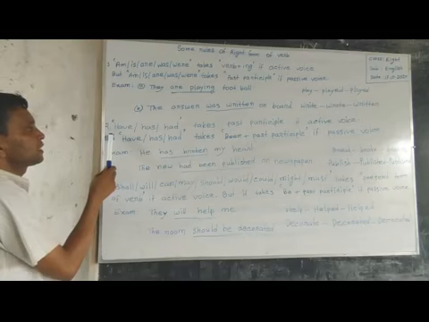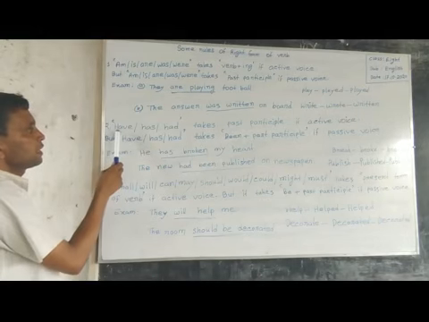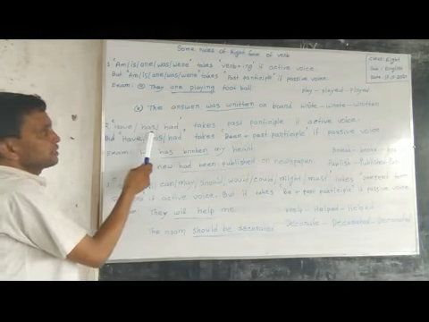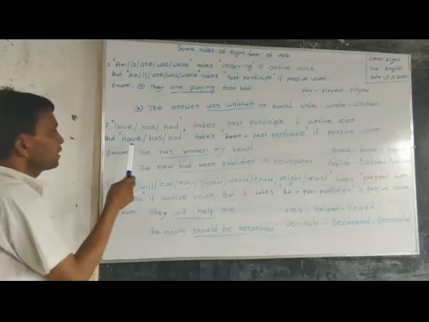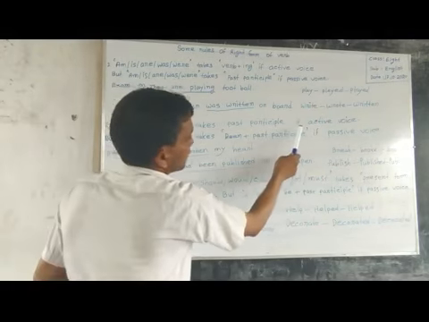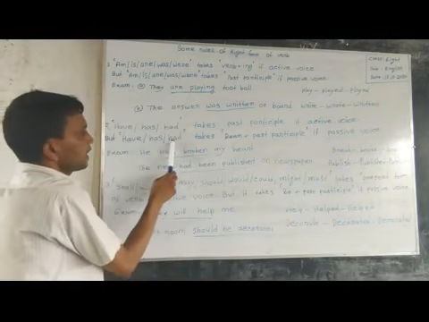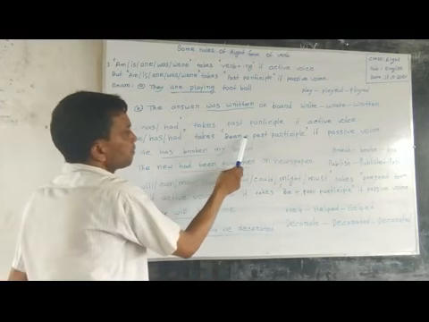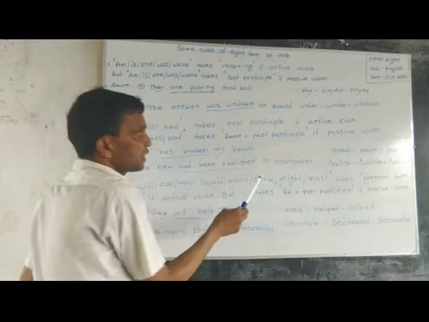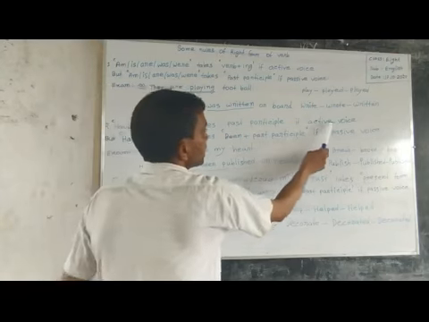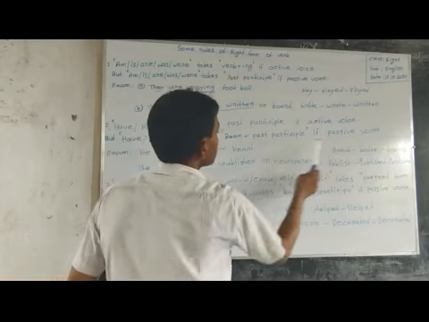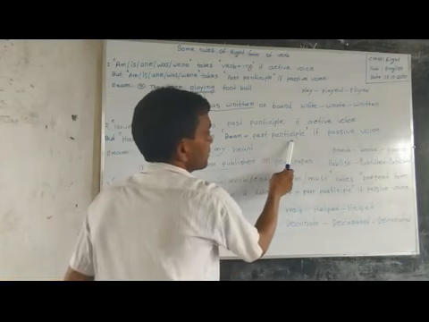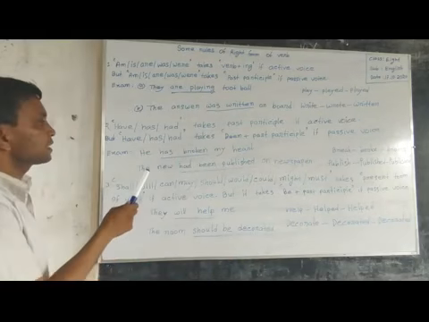Now look at the second example. Here have, has, had takes past participle, but have, has, had takes been plus past participle. But there is a difference. If active voice, then past participle, and if passive voice, then been plus past participle. So now look at the example.